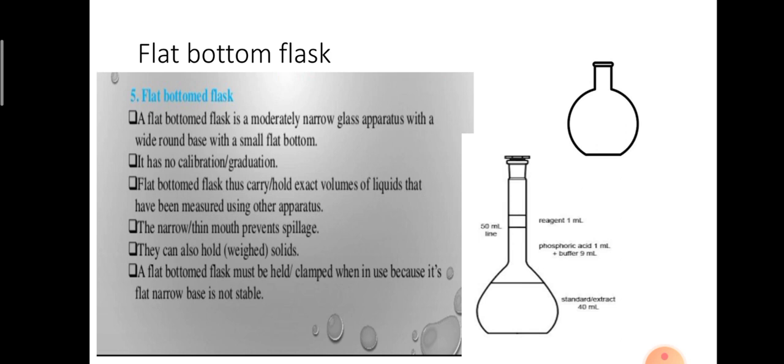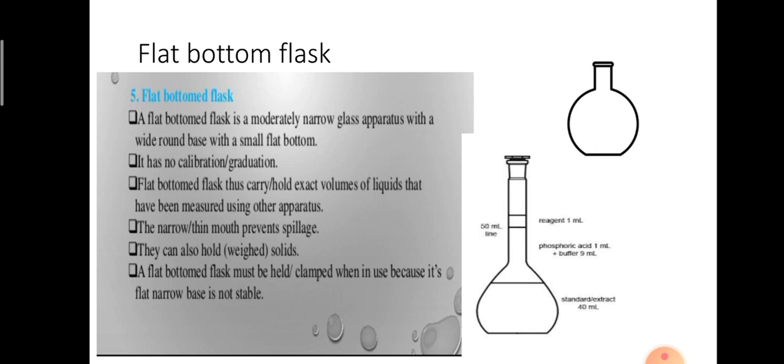Where can we use this flat bottom flask? We can use it for gas preparation where heating is not required. Is it clear? It is also used for gas preparation, but where heating is not required.